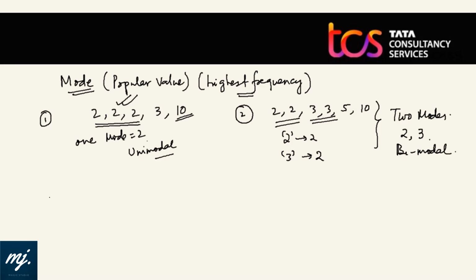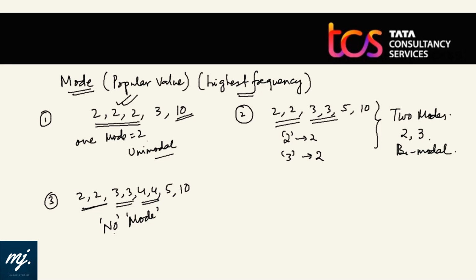If we have one mode, we call it unimodal distribution, and if we have two modes, we call it bimodal distribution. Let's take one more example where the numbers or variables are 2, 2, 3, 3, 4, 4, 5 and 10. Here if you see, 2 is occurring twice, 3 is occurring twice, 4 is also occurring twice. Clear? Here we will have no mode. Why?